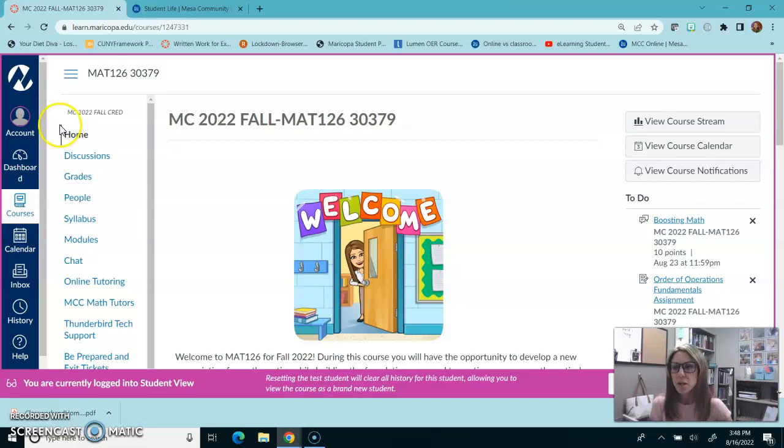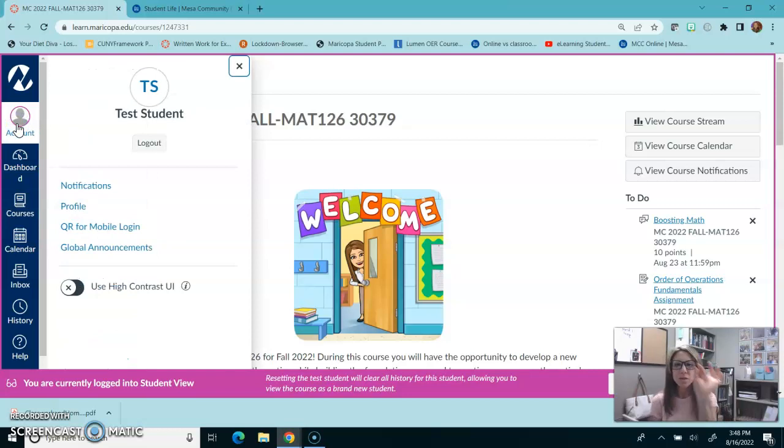So here's how you would do that. You're going to click on this account icon, and then you'll see your name and your icon. And then you're going to click on the link that says notifications. Now, when you click on that link, it's going to give you the option to choose which notifications you want pushed to your device. I recommend grades, I recommend announcements, and I recommend due dates. Those are the 3 I recommend. And if there's anything else you want, you can also select those.